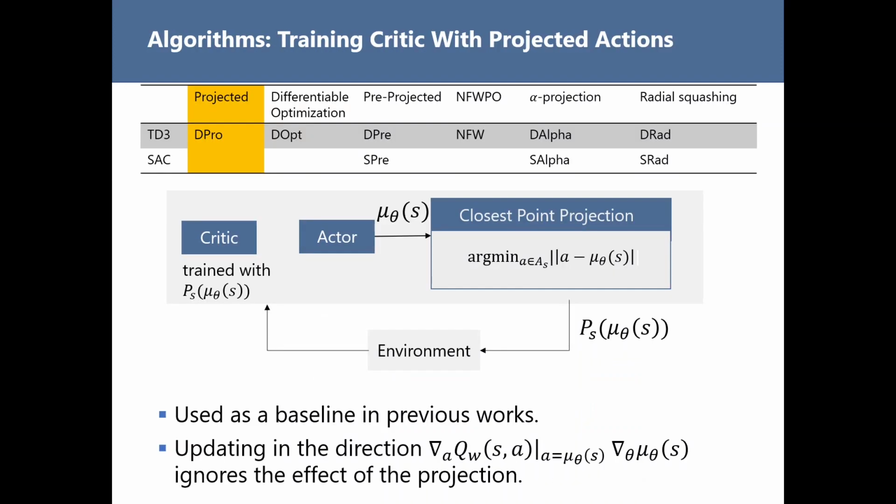The most straightforward way to handle action constraints is projecting the output of the actor to the closest feasible actions. This has been used as a baseline in some of the previous works. However, there is a serious issue with this method. If we use the same formula for the actor update and take the gradient for the original actor, we end up ignoring the effect of the closest point projection, and the actor might not be updated in the correct direction.